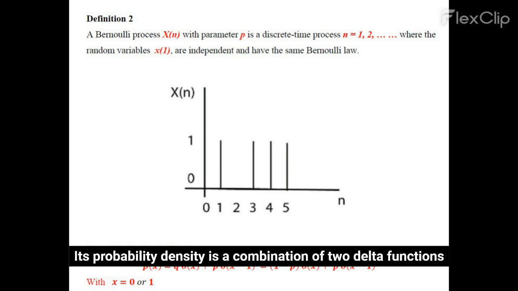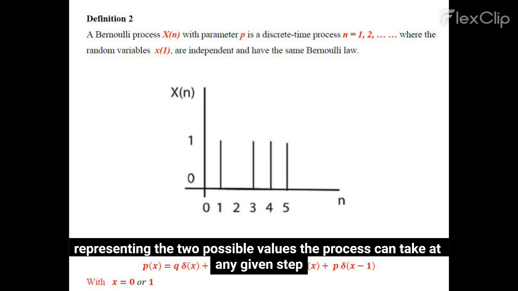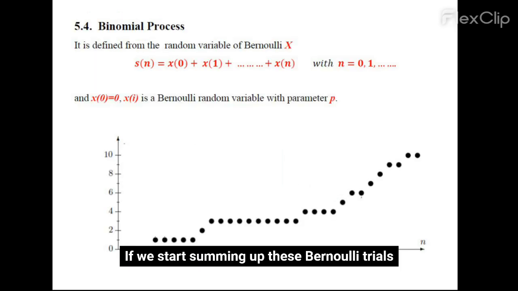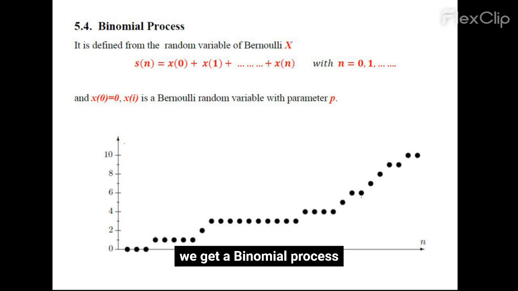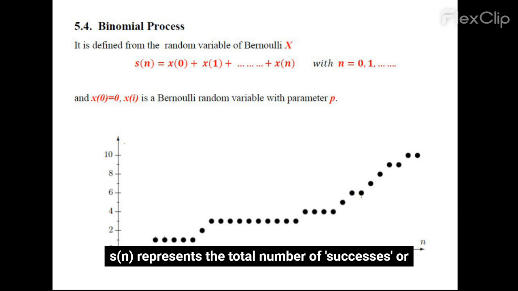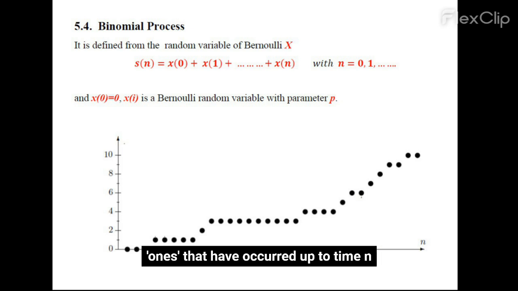Its probability density is a combination of two delta functions, representing the two possible values the process can take at any given step. If we start summing up these Bernoulli trials, we get a binomial process. Here, S_n represents the total number of successes, or ones, that have occurred up to time n.